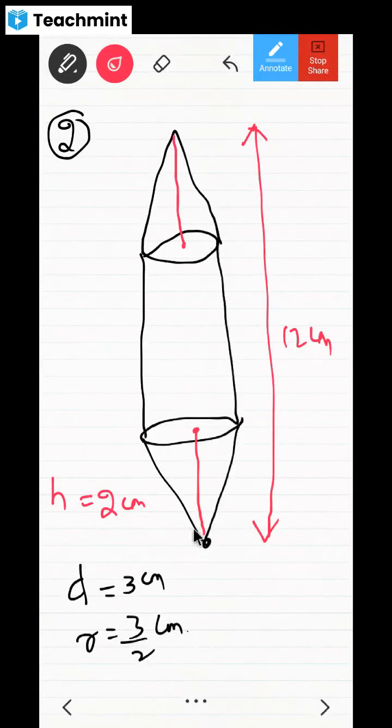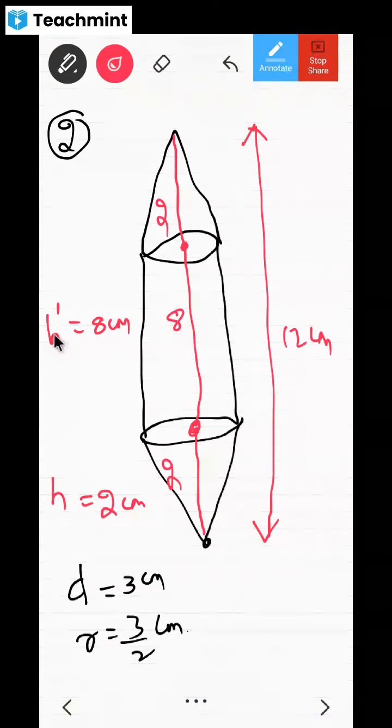And this, I will take this one now between this one. This height, I will call it as H dash. H dash means the height of the cylinder. Don't you think it is going to be 8 centimeter? Here 2 and here 2 are gone, means total is 12. 2 and 2, 4 is gone, means it is going to be 8 centimeter, no? So this is the height of the cylinder. I have mentioned it as H dash.